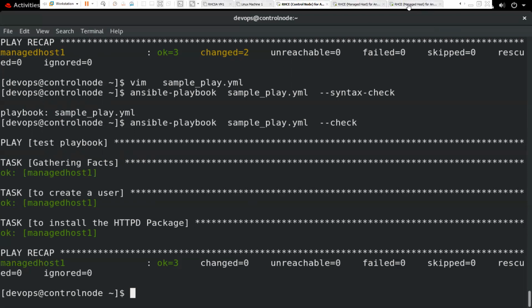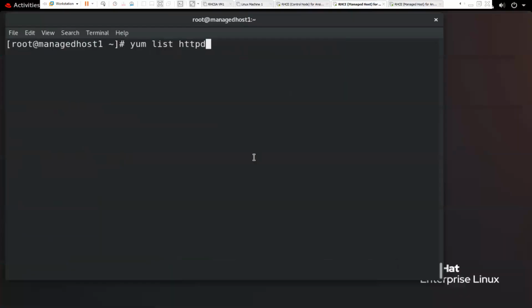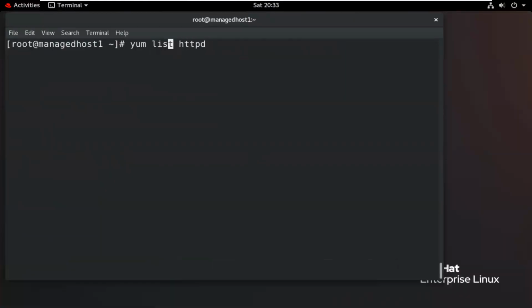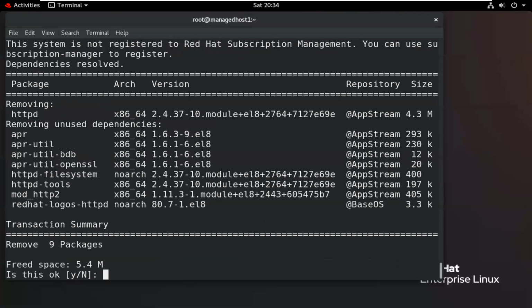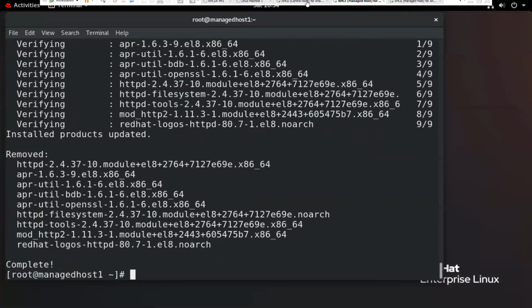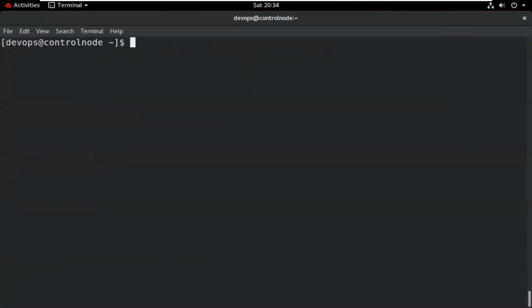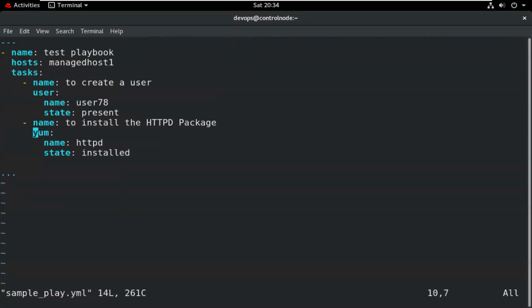Suppose we remove the package from here, it will show remove the package. And change here the username. I want to create the username user88.